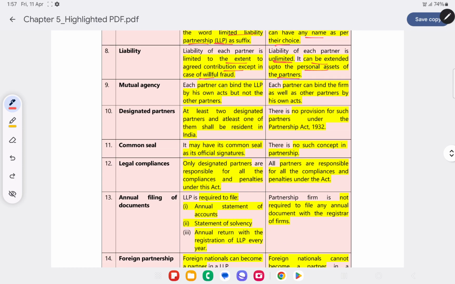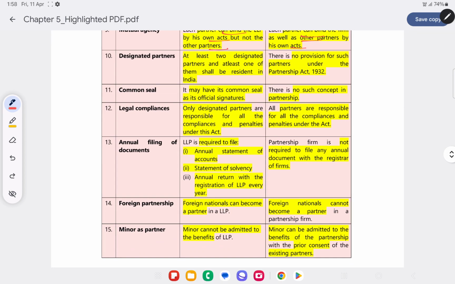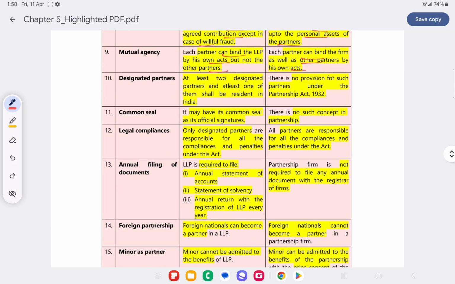Mutual agency. In case of LLP, a partner can bind the LLP but not other partners, so there is no mutual agency. Whereas in case of a partnership firm, there is mutual agency because partners act both as agents as well as principals. So if a partner does an act, the others will be bound by that act.